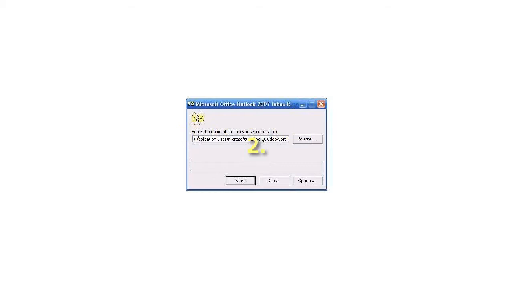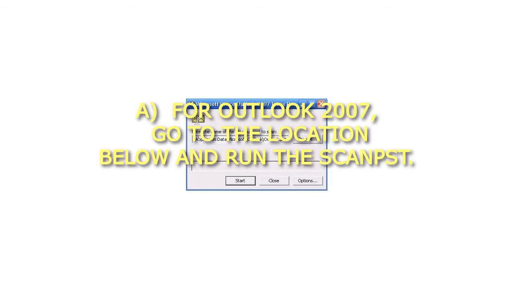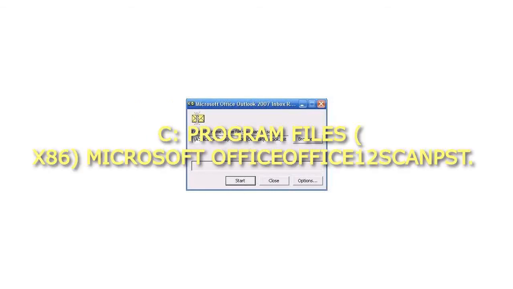2. If you have 64-bit Windows installed. A. For Outlook 2007, go to the location below and run the SCANPST.EXE file. C:\Program Files (x86)\Microsoft Office\Office 12\SCANPST.EXE.